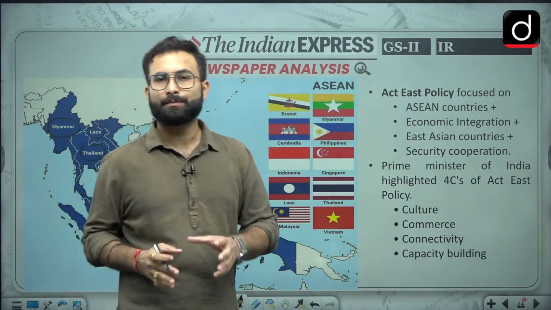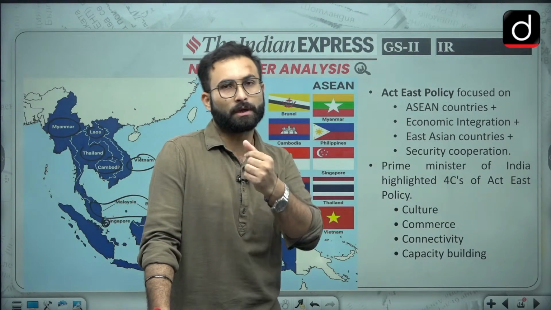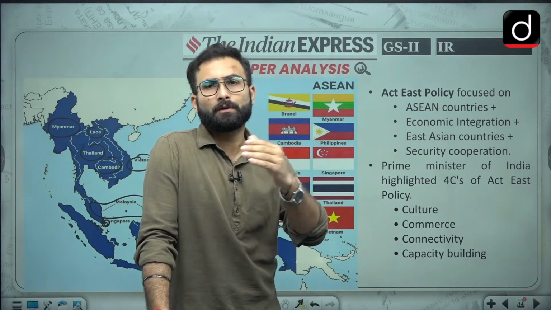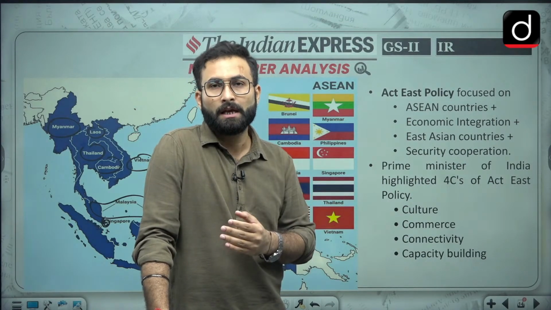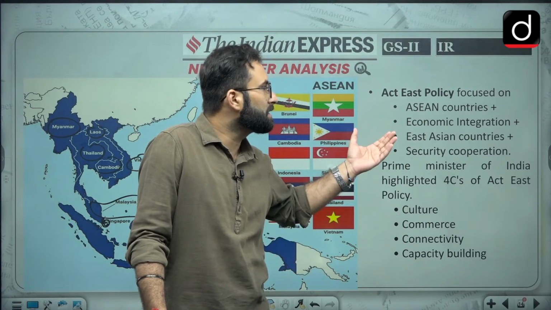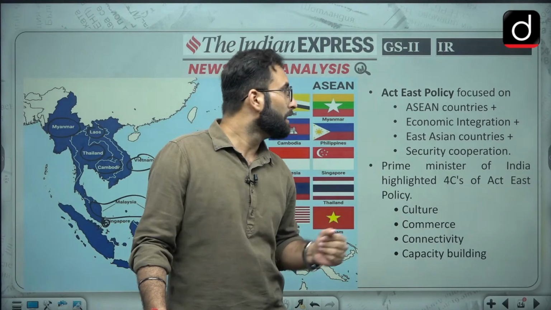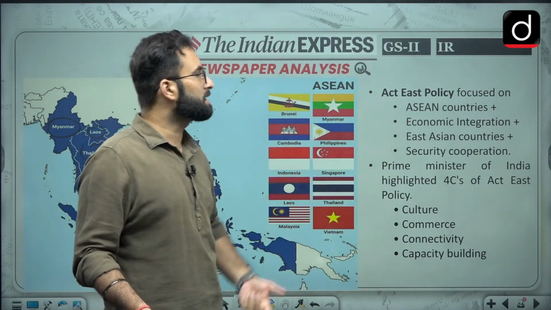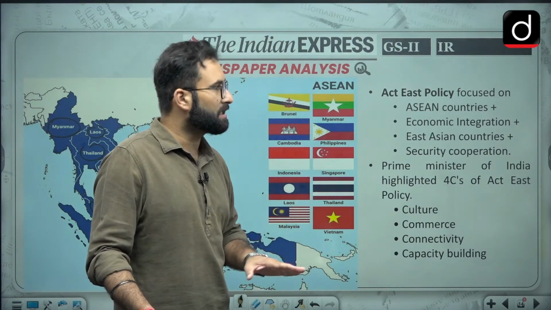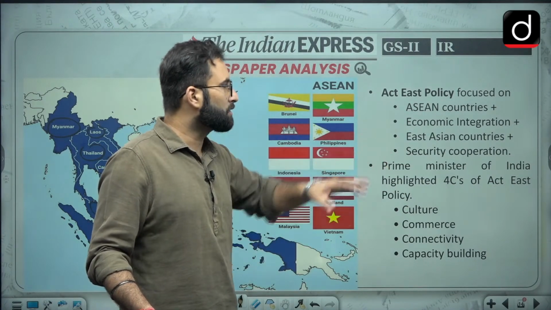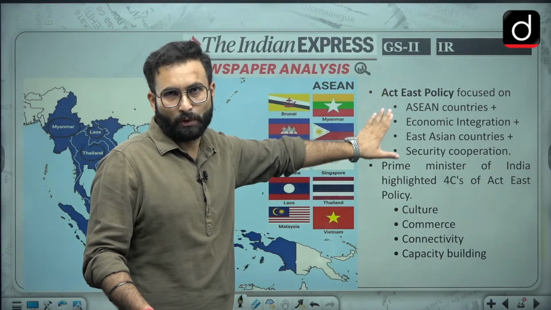Now why is ASEAN important? Because obviously we have this Act East policy. Earlier we had this Look East policy. When we were talking about the Look East policy, we were restricted to this region of Southeast Asia. But with the Act East policy, we have gone further in the expansion. Act East policy is focused on the ASEAN countries plus economic integration plus East Asian countries plus security cooperation. So these are the 4 pillars on which Act East policy is based.